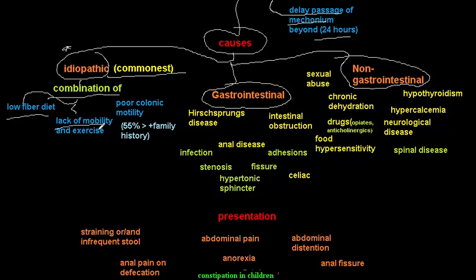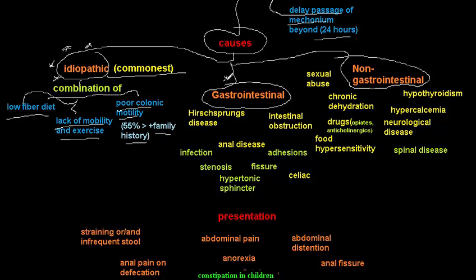Lack of mobility and exercise will lead to constipation. Ask anyone to sit in his place for a long time and he will definitely have constipation. Poor colonic motility may be familial, where the family has poor colonic motility that leads to constipation. So this is the idiopathic or functional constipation.